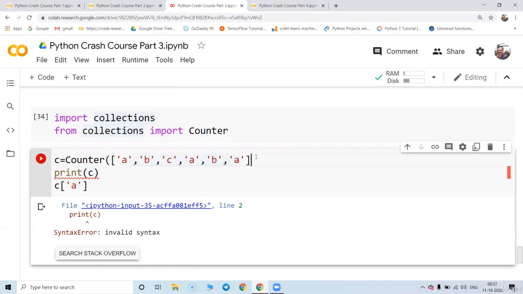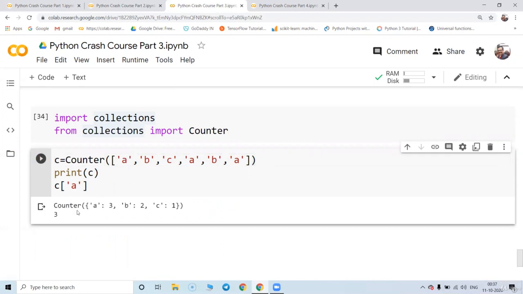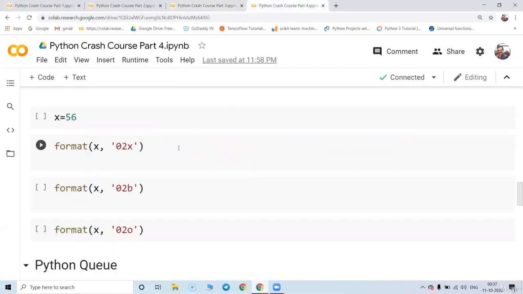Okay. So here I missed one bracket. So let me fix this bracket and run one more time. Okay. So a is basically printed 3 times. Great. So let's go to the next one.